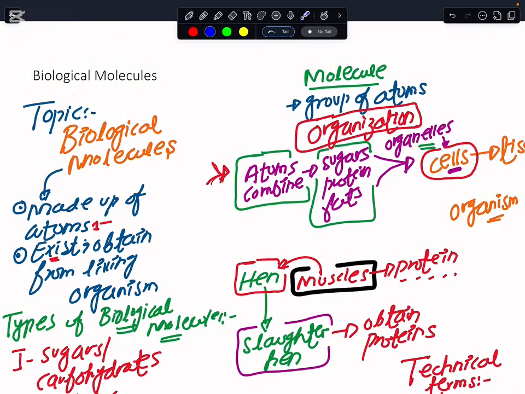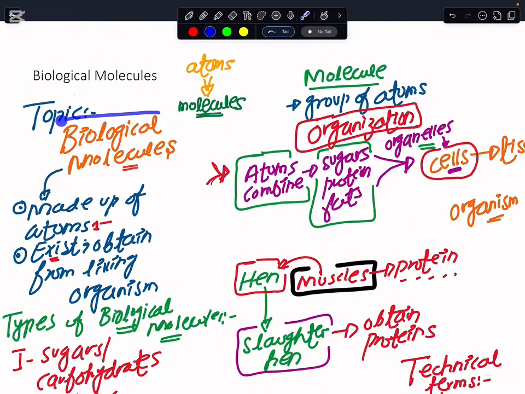So before I proceed, you must get an idea of what these biological molecules are. The word molecule is frequently used in chemistry. At some point, you may have seen the periodic table, and in it we have elements like carbon, hydrogen, oxygen, nitrogen, and so on. If I take atoms and group or combine them together, as a result we end up making molecules.